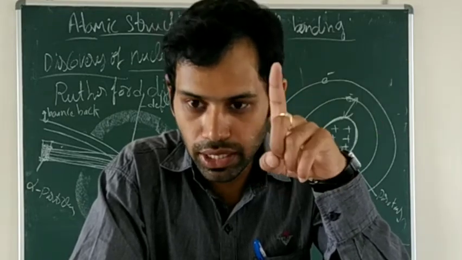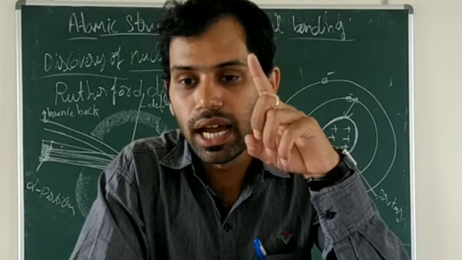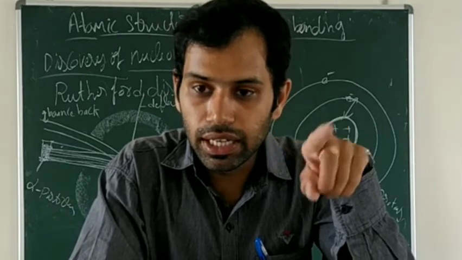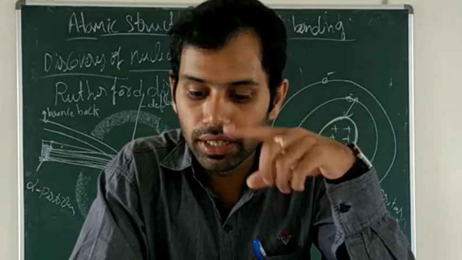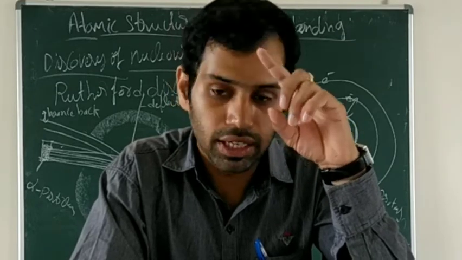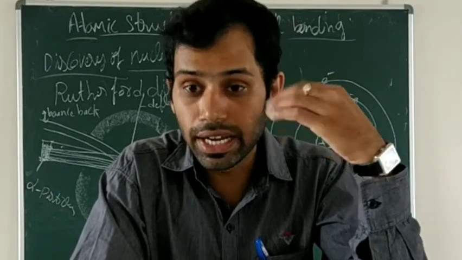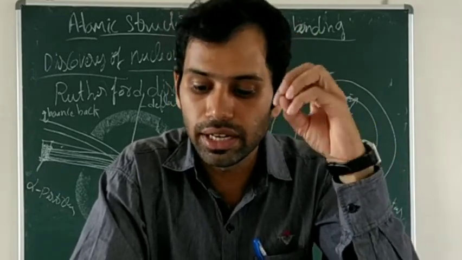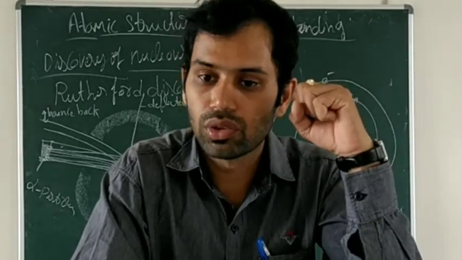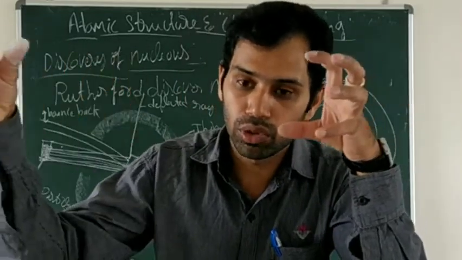But according to physics, that is, the classical laws of mechanics and electrodynamics, an electrically charged particle in motion inevitably radiates energy. After continuously radiating energy, the electron should come closer to the nucleus. After completely radiating its energy, it should come to the nucleus.